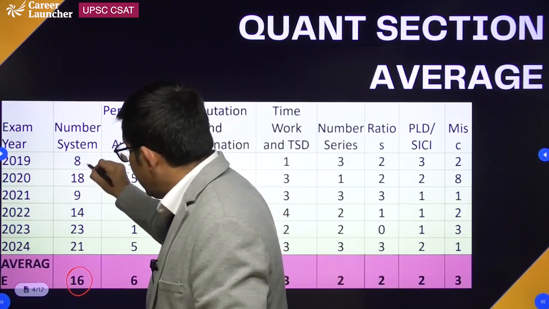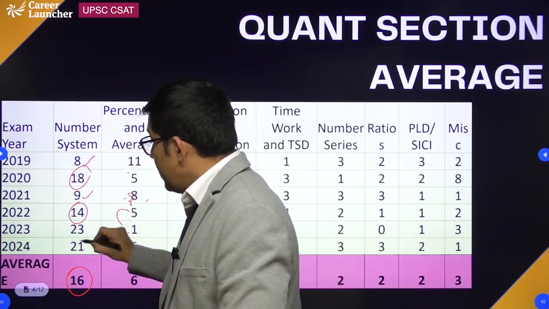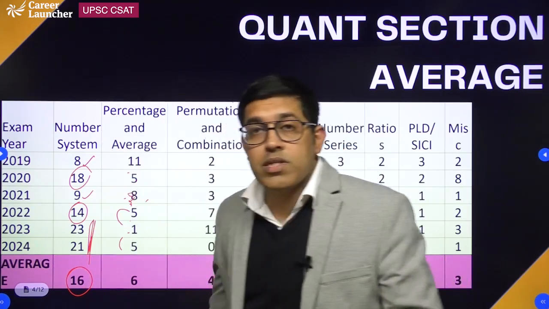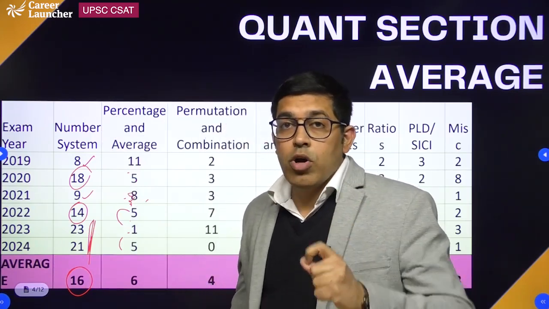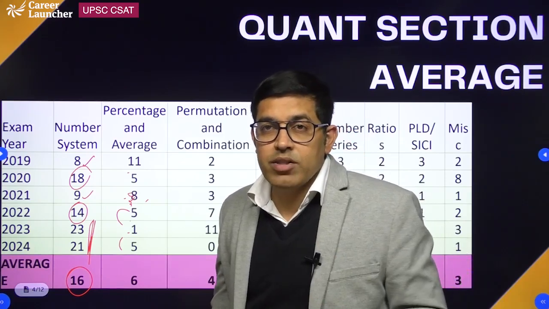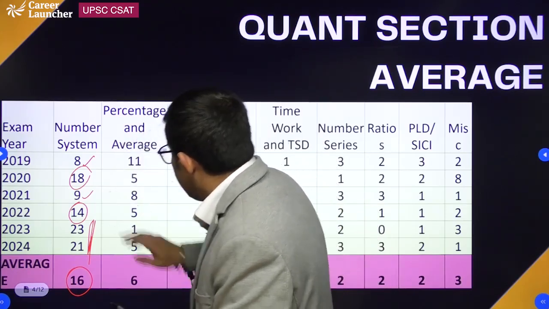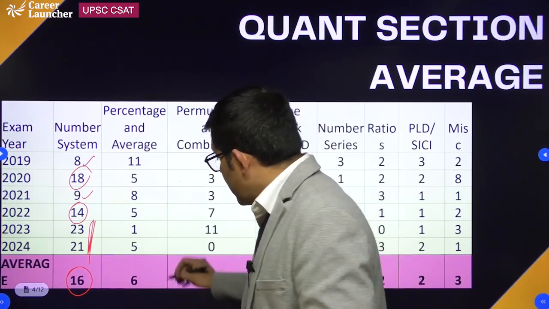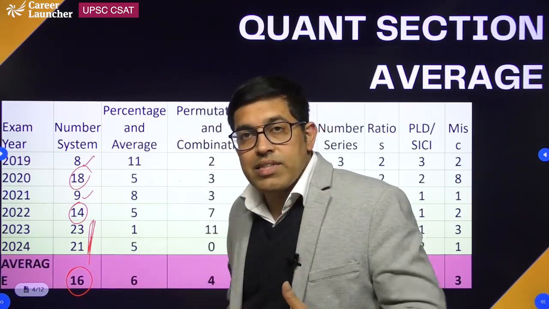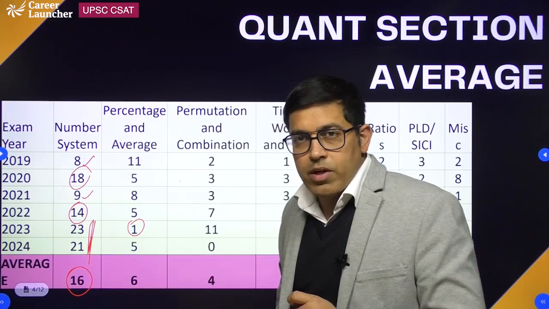In 2019, 8 questions are from number system, then it increased to 18, reduced to 9, again increased to 14. In 2023 and 24, that is the last 2 years, 20 plus questions are from number system alone. So this becomes your go-to topic, your most important topic for your quant section in CSAT examination. The second biggest topic in the last 6 years is percentage and averages. Roughly 5 to 6 questions almost every year you can find in the percentage and average topic, barring your 2023 attempt where only one question is there from this particular topic.